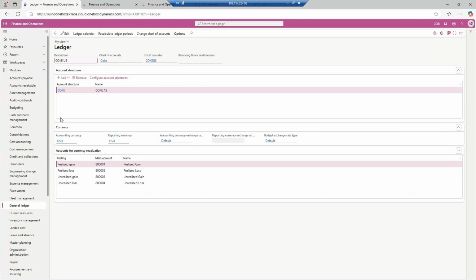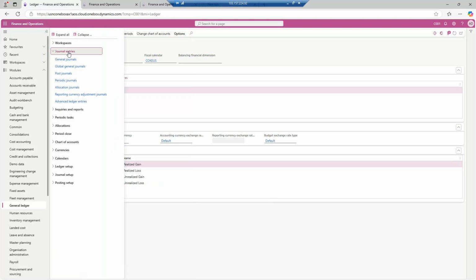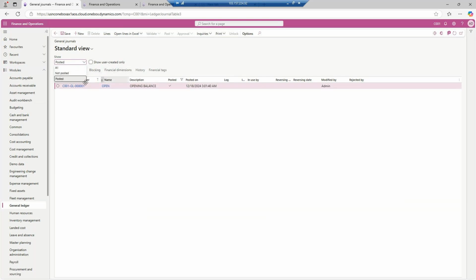Now for the transaction, we go to the journal entries. We have started with journal entries, and then we are going to do some journal entries. This is the form which will be opened for you. There are a few important things about this particular form. First one is the filter. There is the posted transaction. Once the data is entered into the system and it is posted, it comes to the posted section.